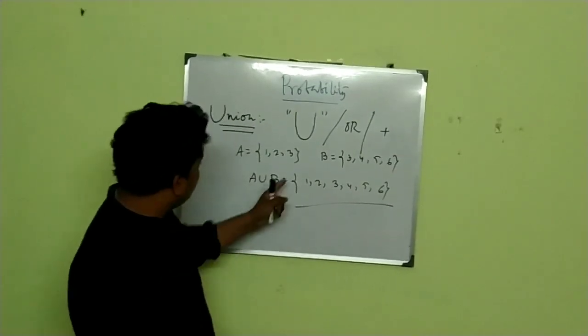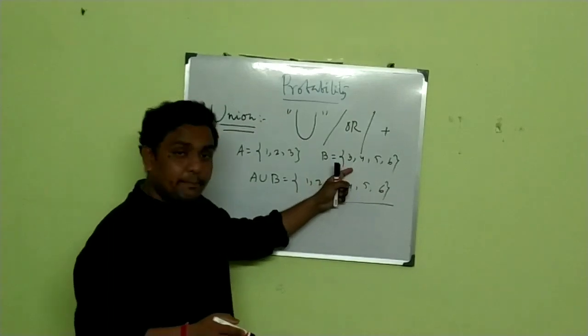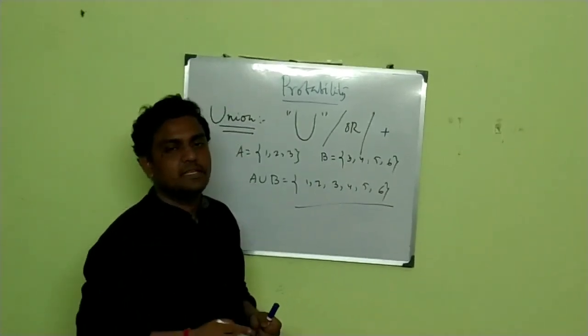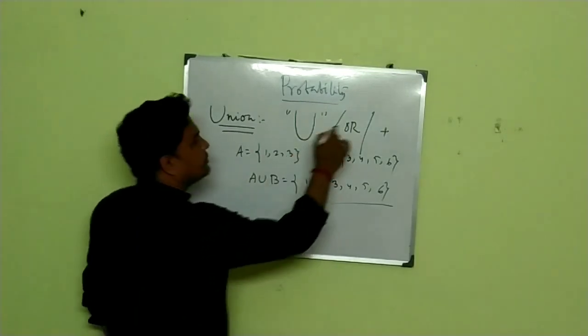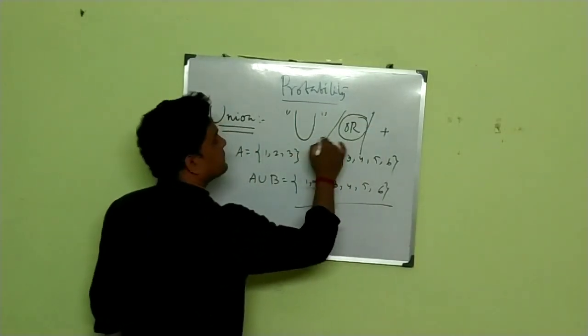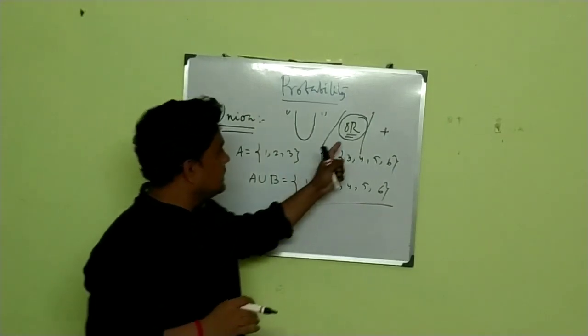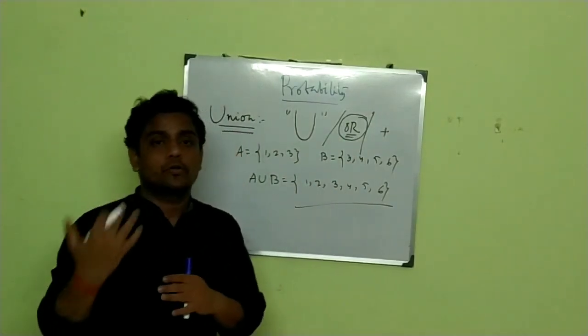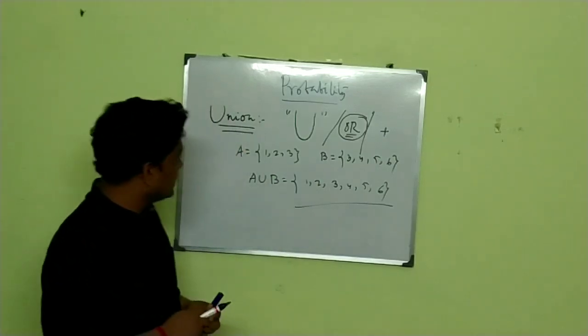You need to remember, if the element 3 repeats, you write it only a single time in the case of union. In probability theory it's very important when you're doing a mathematical problem: if the concept behind it is like OR, A or B, then you must put union there.